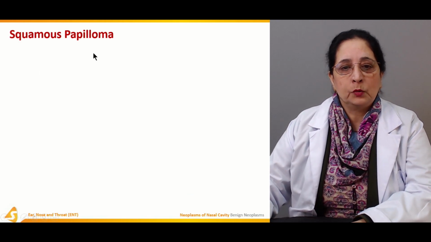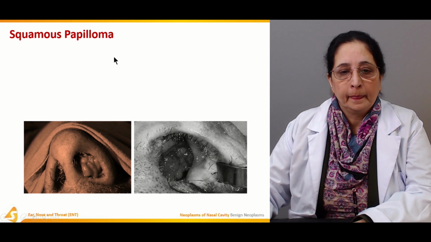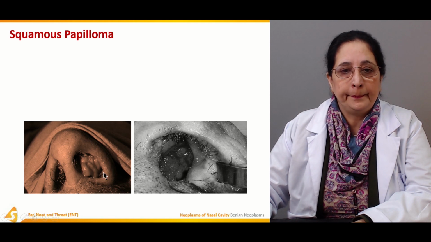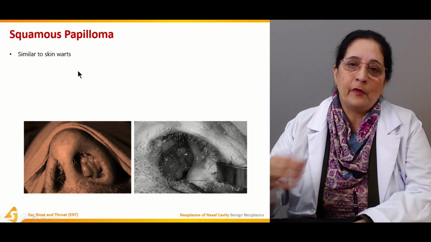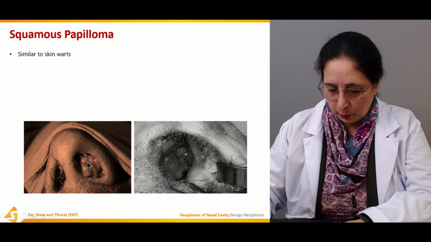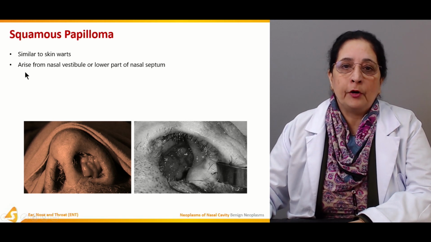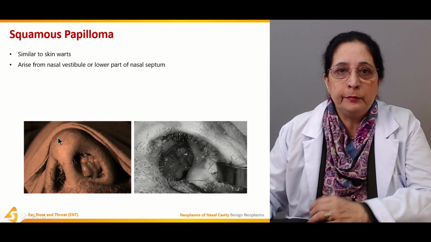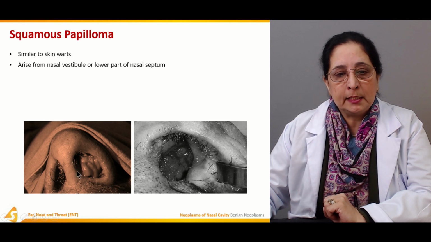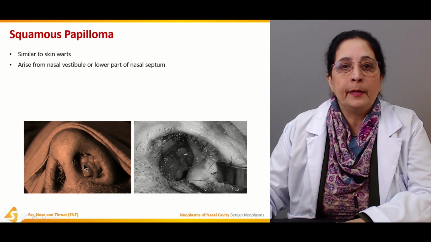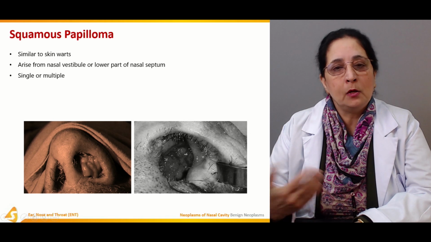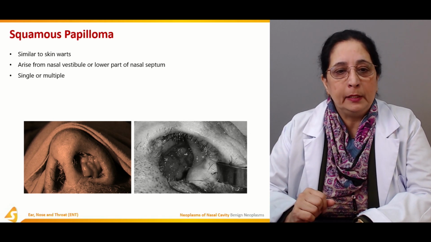Squamous papillomas. First, squamous papilloma. These are the pictures of the squamous type papilloma. Similar to skin warts, viral warts, they have a similar appearance as the squamous papilloma. They arise from the nasal vestibule, or from the lower part of the septum. So this is the site of the origin of squamous papilloma. Single or multiple, it can be just one or there can be multiple squamous papilloma.